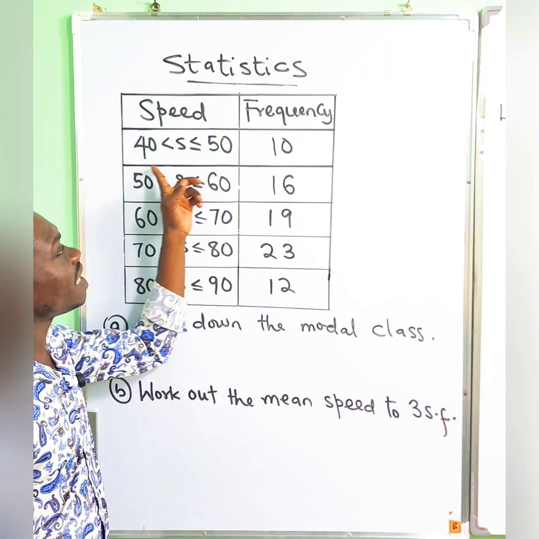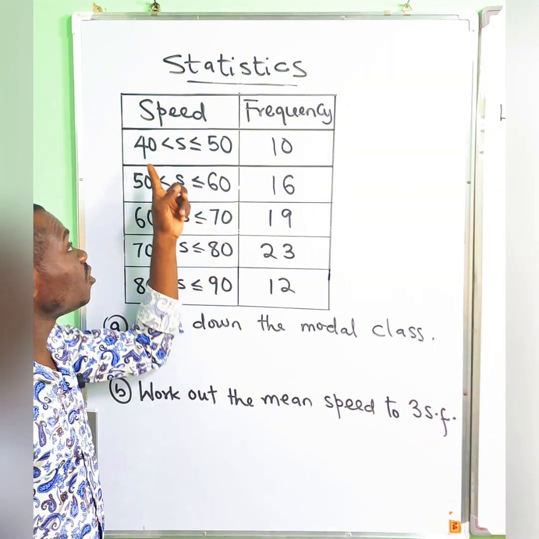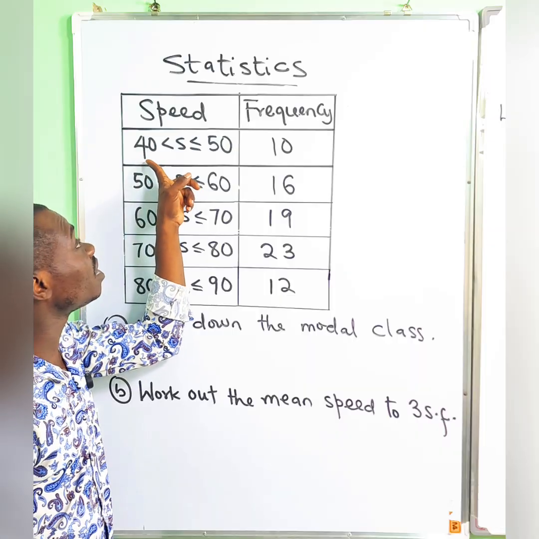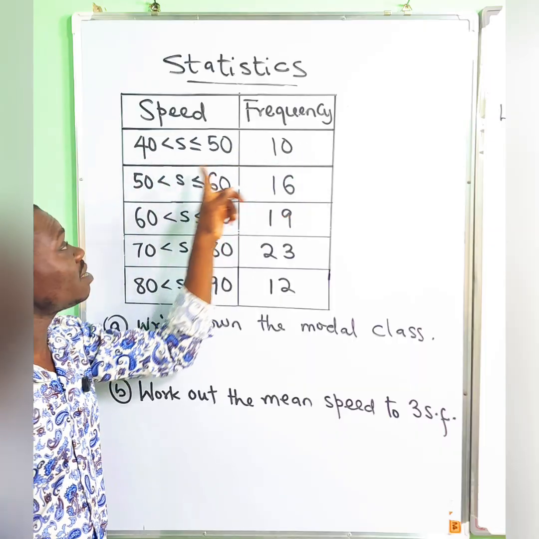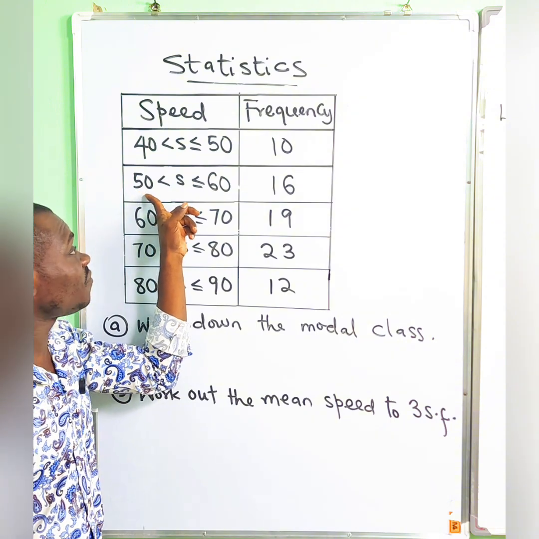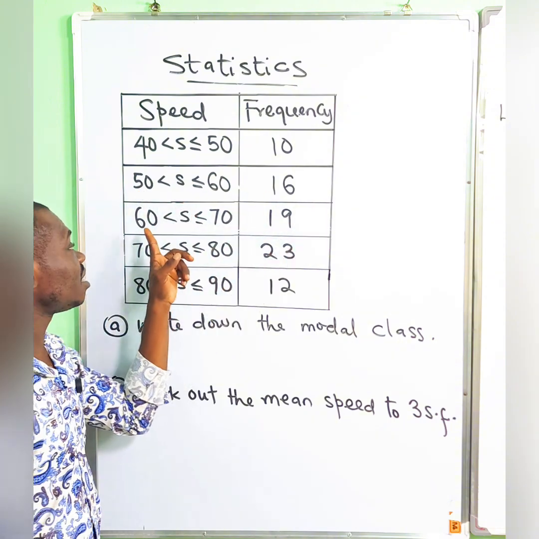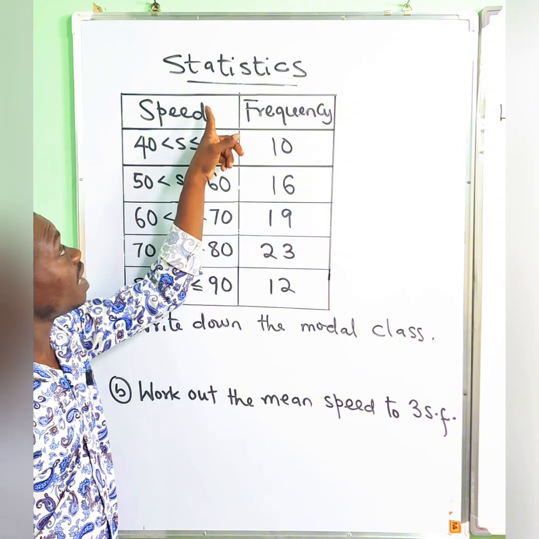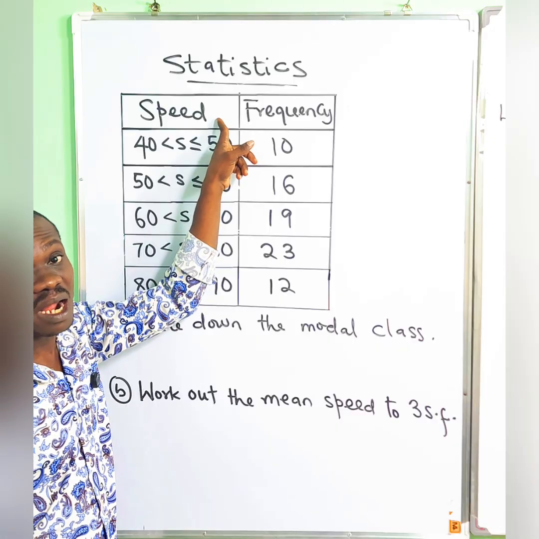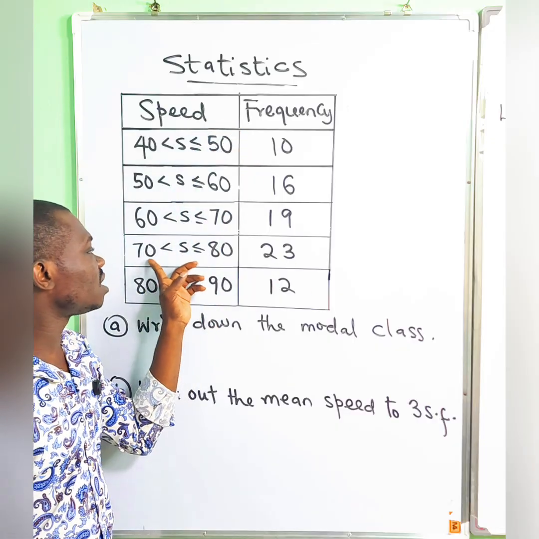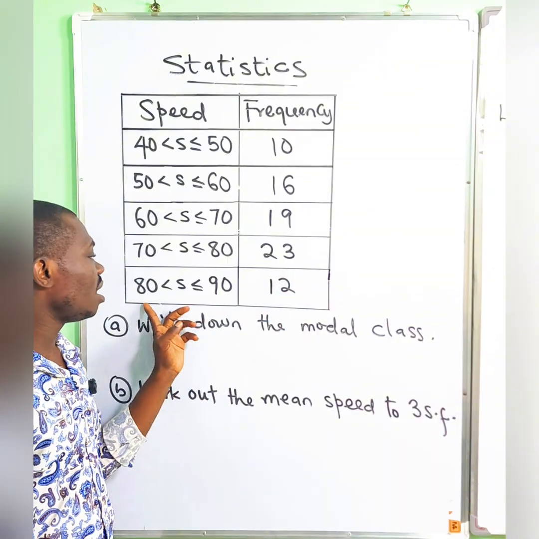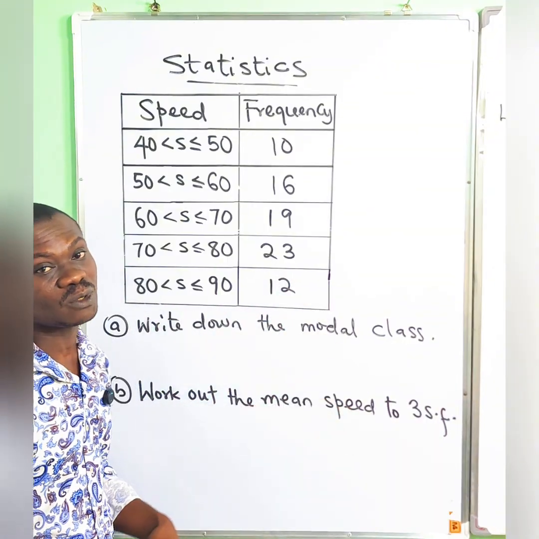All right. It is now grouped: those that had speed from 40 to 50 were 10. Bikes that had 50 to 60, 16. 60 to 70, 23? No: 60 to 70 kilometers per hour, that's the speed unit. Then 70 to 80, 23, and 80 to 90 were 12 motorbikes.